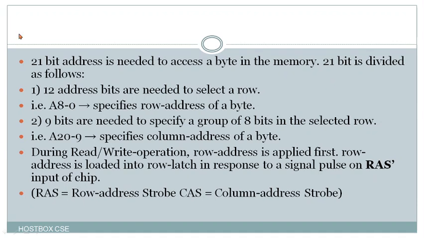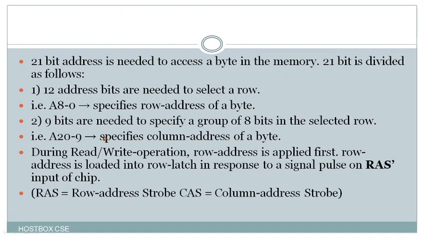Here, what you understand from the description is that a 21-bit address is needed to access a byte in memory. The 21 bits are divided as follows. The first 12 address bits are needed to select a row, and these specify the row addressable byte. The other part is 21 minus 12, which is 9 bits, needed to specify a group of 8 bits in the selected row. So we need A20 to A9 to specify the column address of a byte.